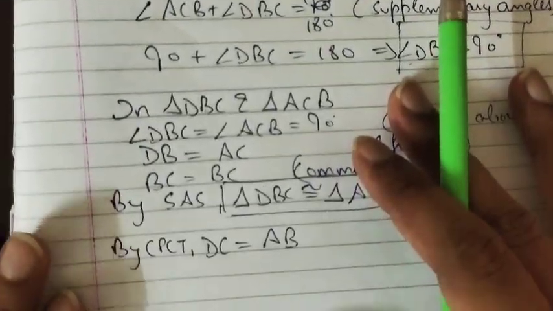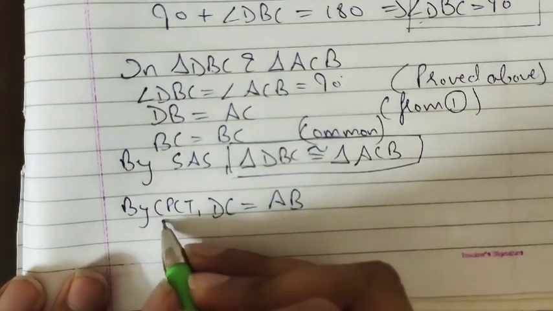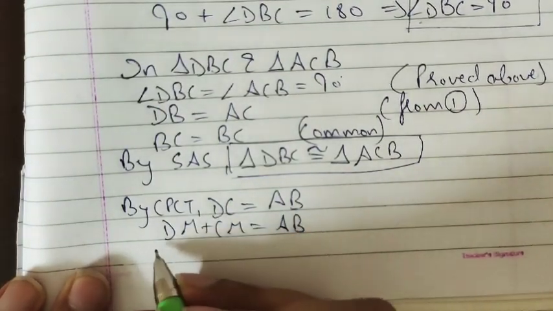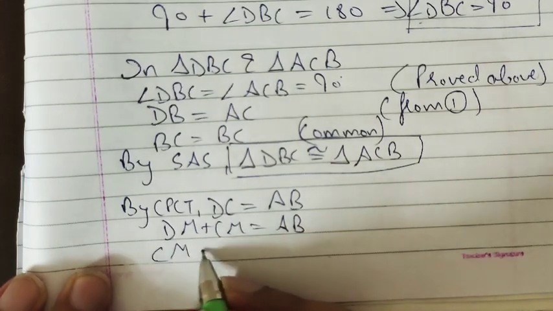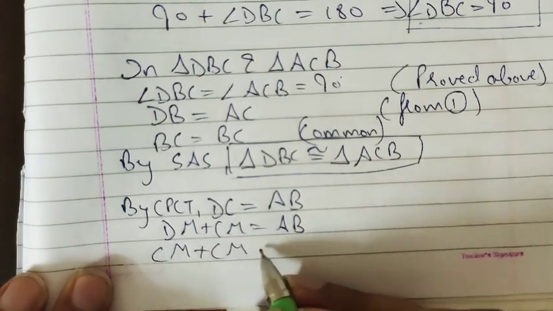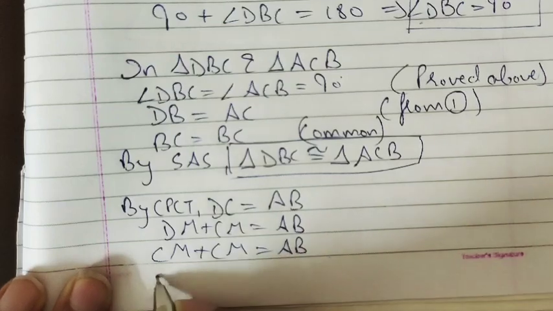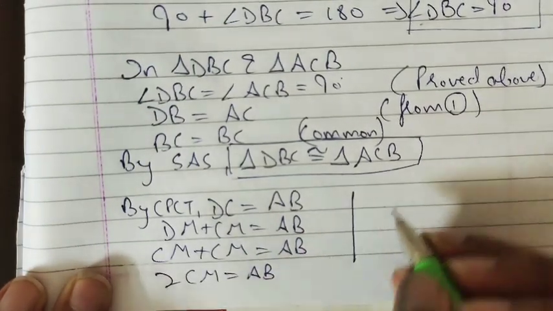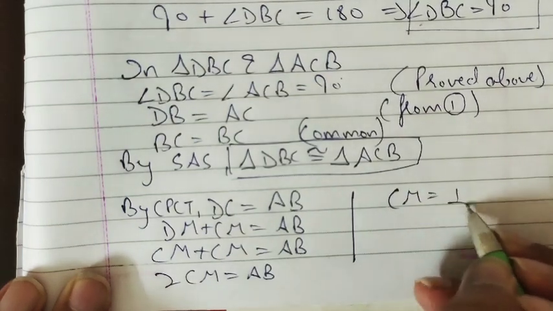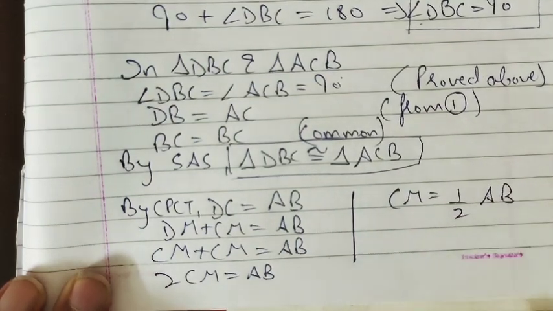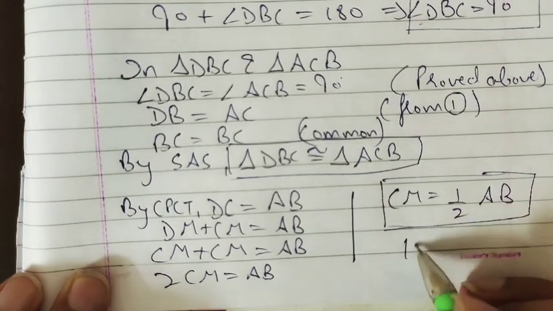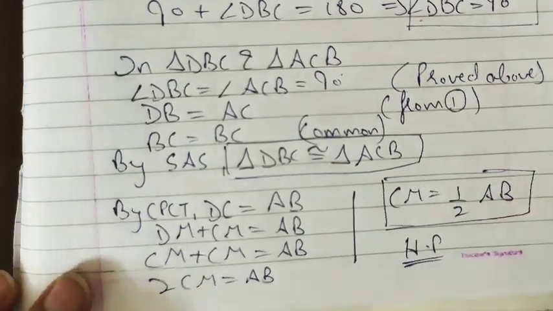So DM can be replaced by CM, and twice CM is equal to AB, or we can say CM is equal to half of AB. This is the question, this we have also proved. So hence proved all four parts.